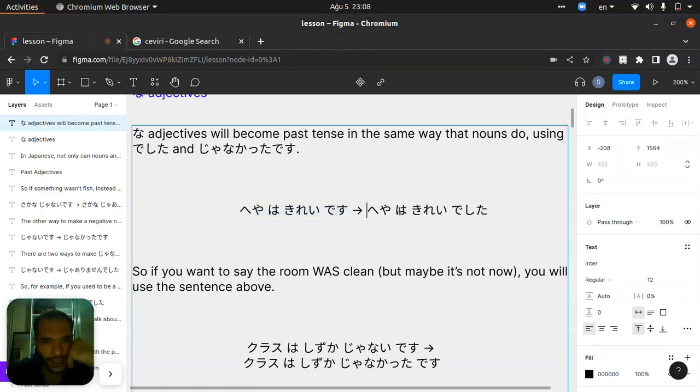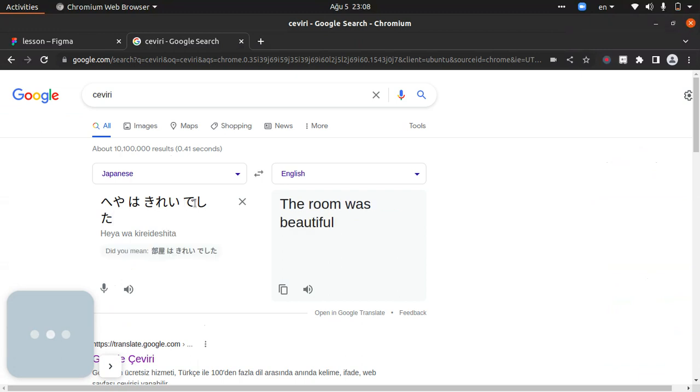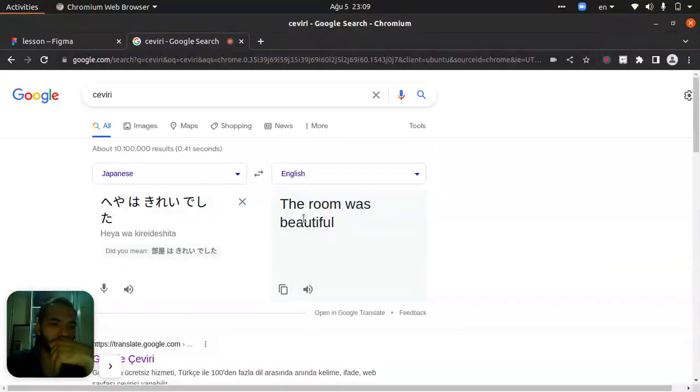And this one, I think it wasn't a clean room. It's heya wa kirei deshita. The room was beautiful. Oh, okay. Just put deshita, it will be was beautiful, like past.